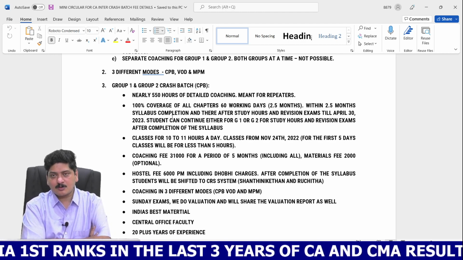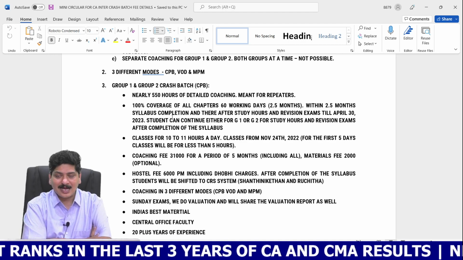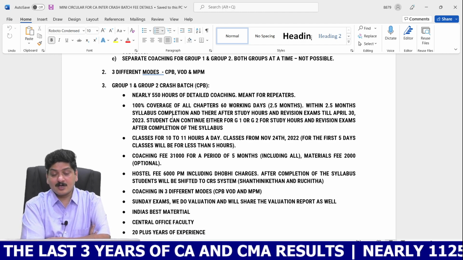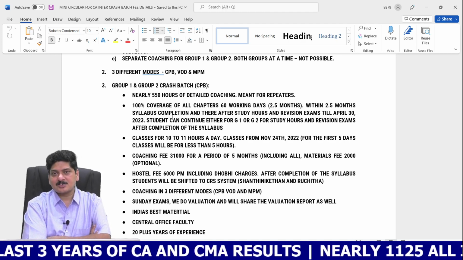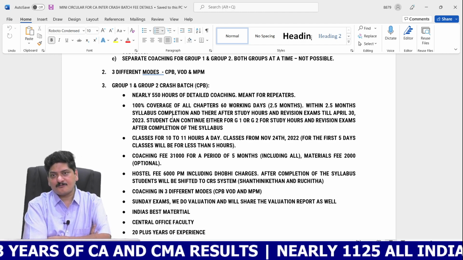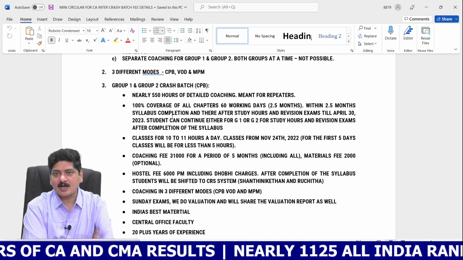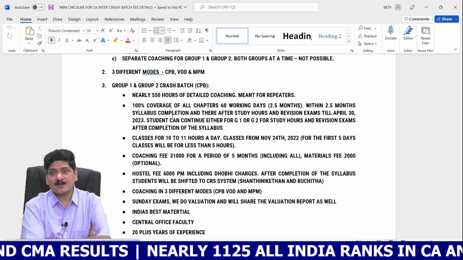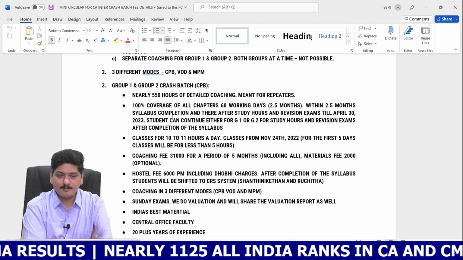Suppose, for example, you have taken admission for the Group 1 crash batch. A crash batch is nothing but coaching classes. In the case of the study hours and revision examination batches, you need not continue for Group 1 only. You may attend the study hours and revision examinations for Group 2 as well. It may be for a valid reason.